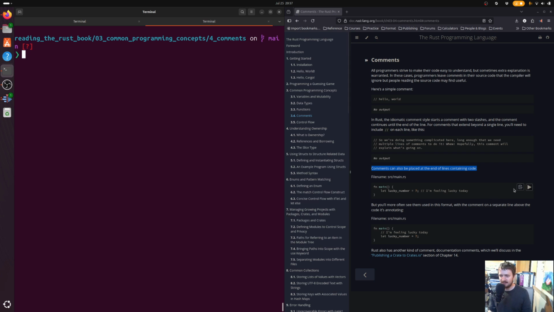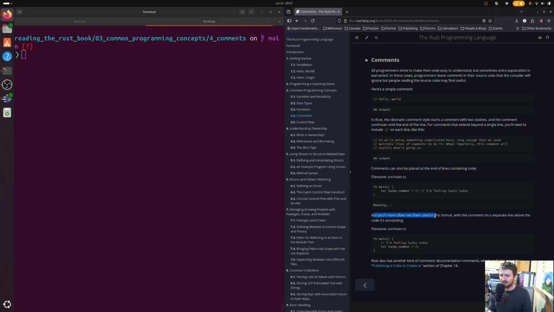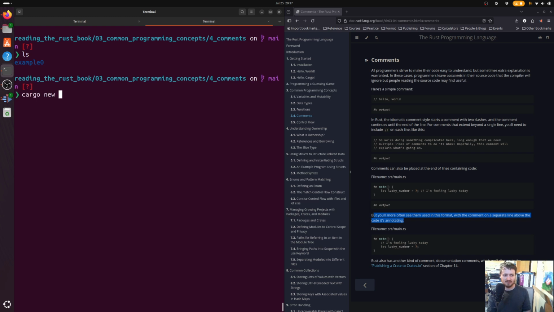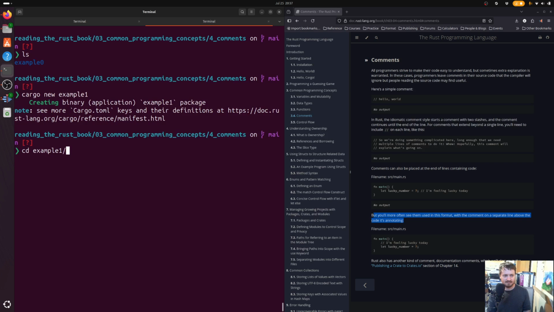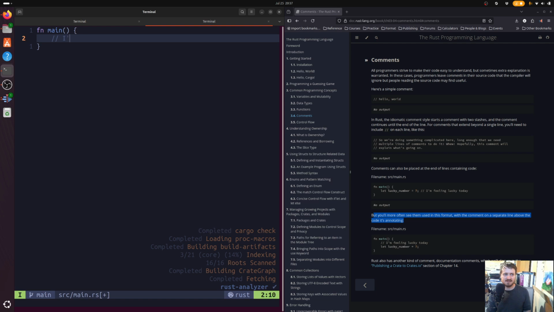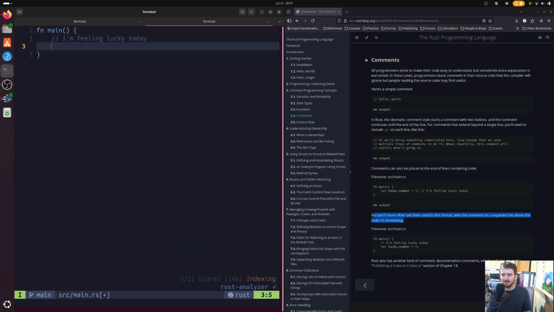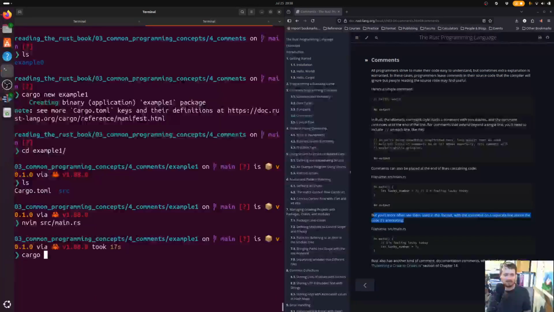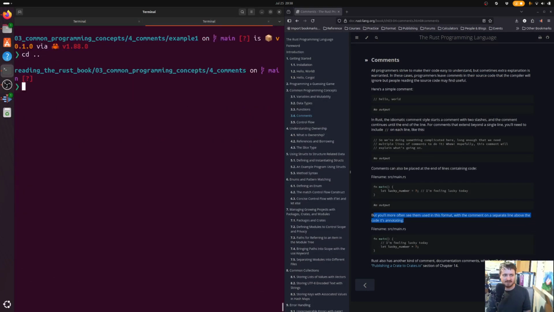Now, back to the examples here. But you'll more often see them used in this format, with the comment on a separate line above the code it's annotating. Okay. So, why not? Let's do example1. Where maybe I'm saying I'm feeling lucky today, and we'll say let lucky_number be bound to the value of 7. Look at that. All right.